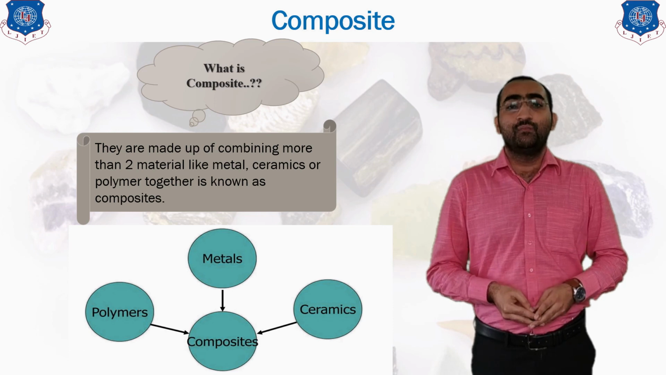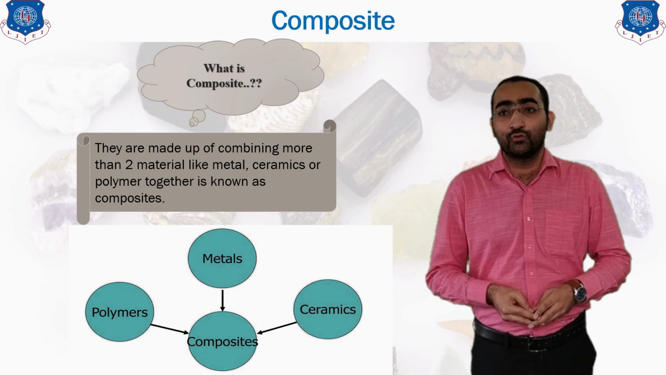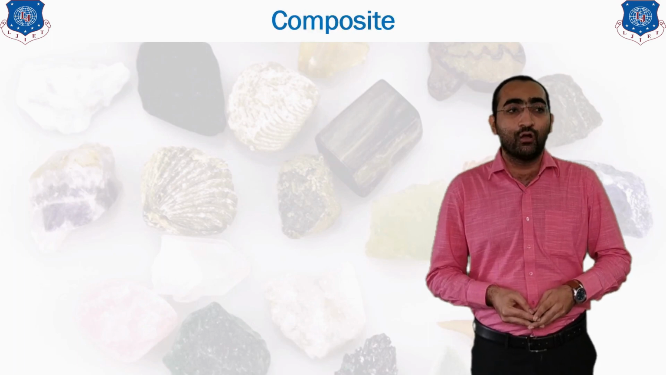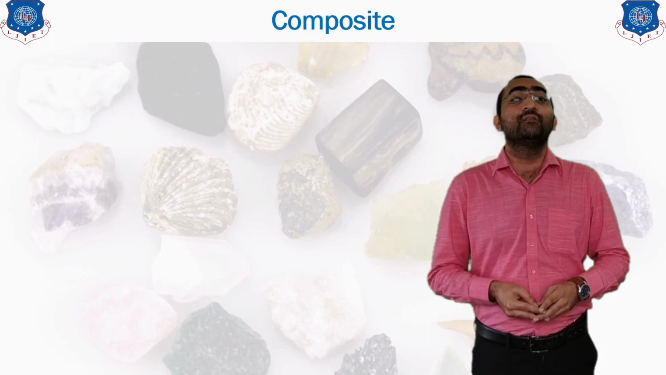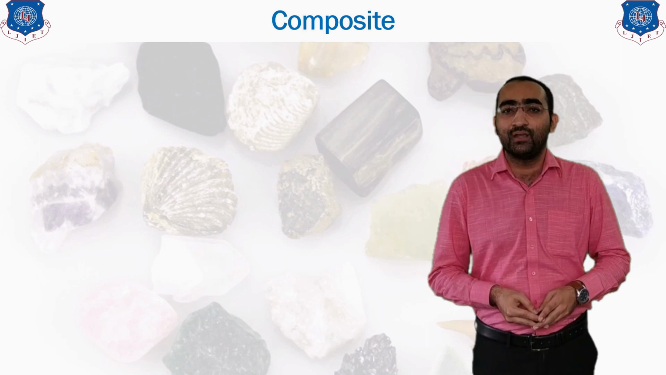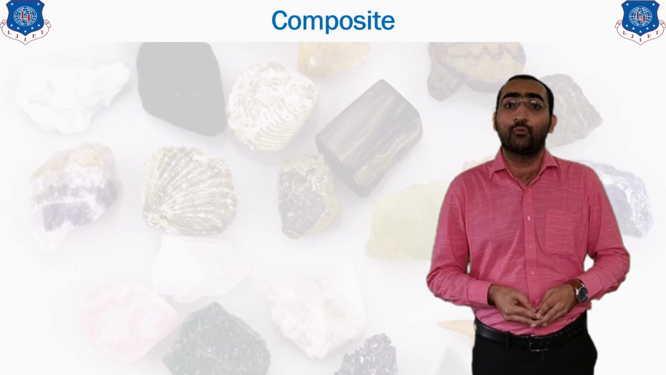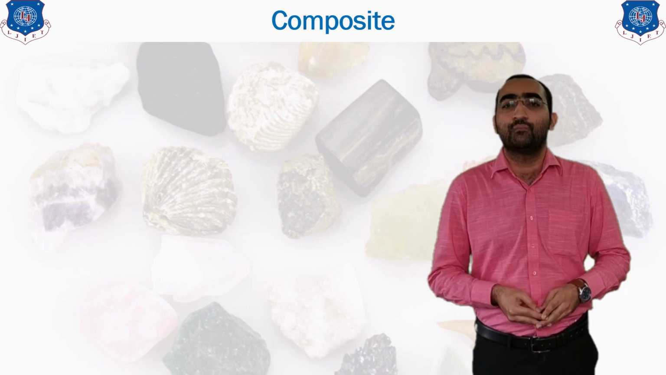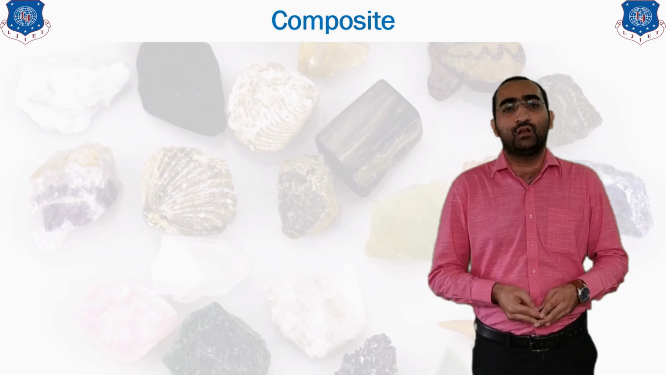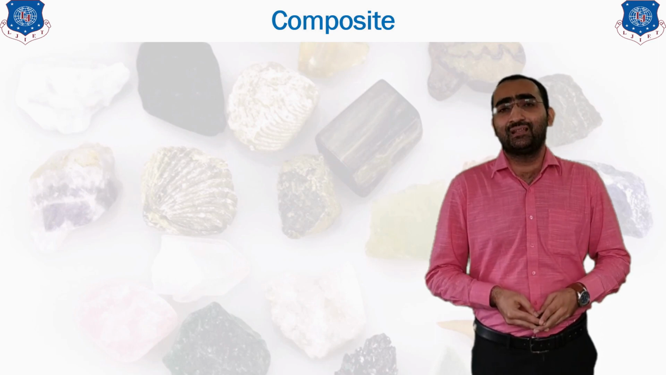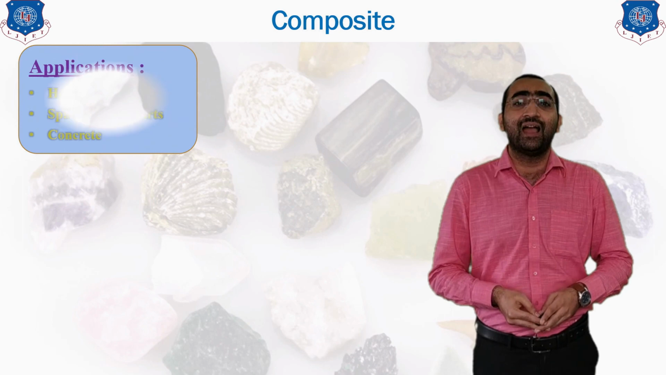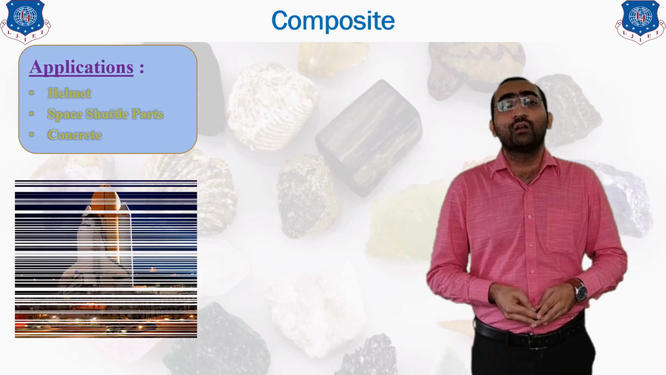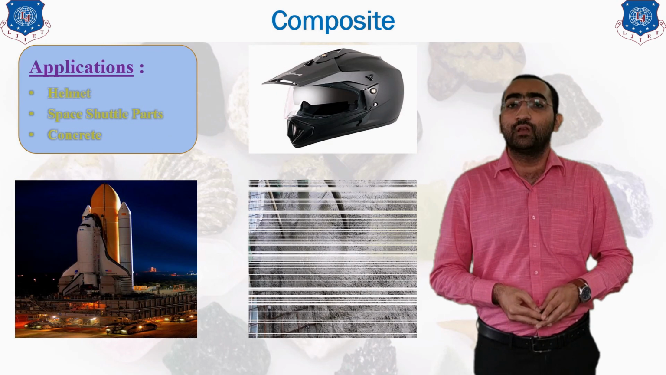So now we will see where these composites are used or which are the properties. There are no fixed properties of the composite, because according to the properties we want, we will be mixing up the materials. So the properties are not predefined, but are whatever properties we want, and in that way we will be mixing the materials. So there are no predefined properties of any composite. Let us take certain examples of the composite: the helmet, space shuttle parts, concrete, all are examples of the composite.